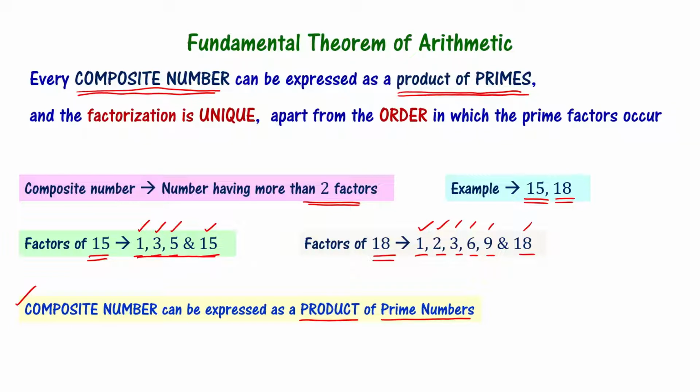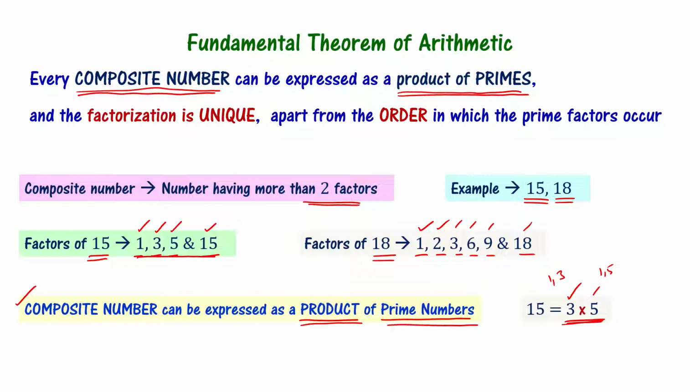Now, 15 is a composite number. It can be written as 3 times 5, right? 3 is a prime number because it has only two factors, 1 and 3. 5 is another prime number because it has only two factors, 1 and 5, right? That's why we can say that 15 is 3 times 5. It means we have written 15 as a product of prime numbers. Got it? Can we write the same way for 18?